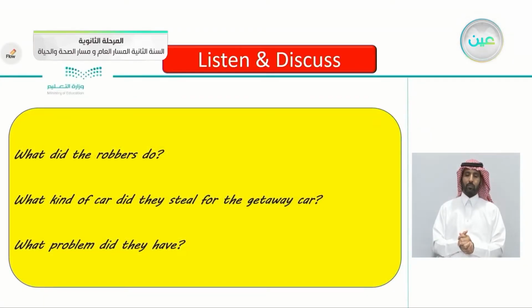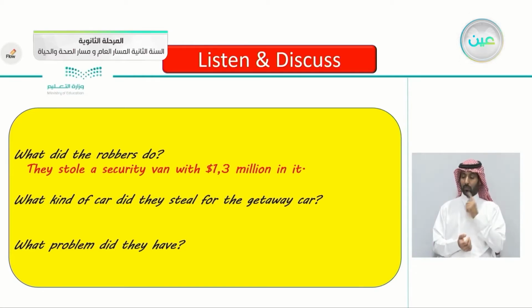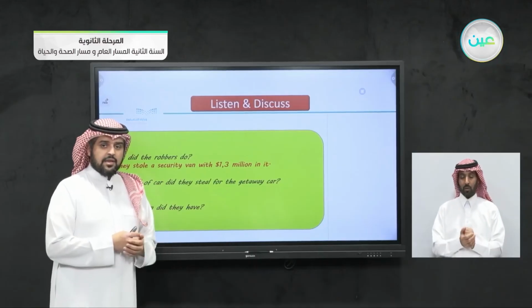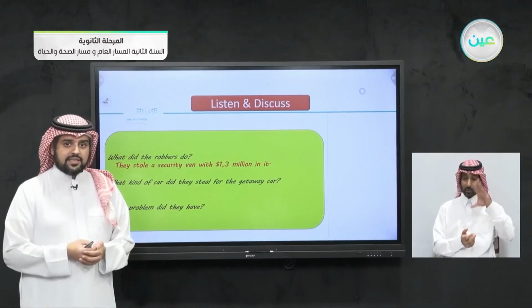So the first question, what did the robbers do? The robbers, what did they do? Yes, you can read it in the article. They stole a security van with $1.3 million in it. They hijacked a security van with $1.3 million in it. Second question, what kind of car did they steal for the getaway car? For the getaway car, that car they're trying to escape in. What kind of car did they steal for this part?